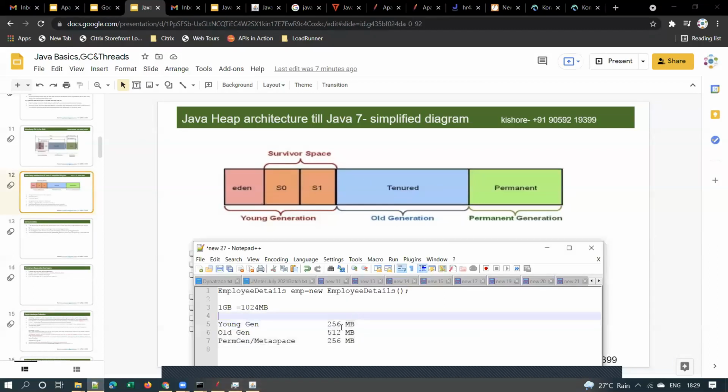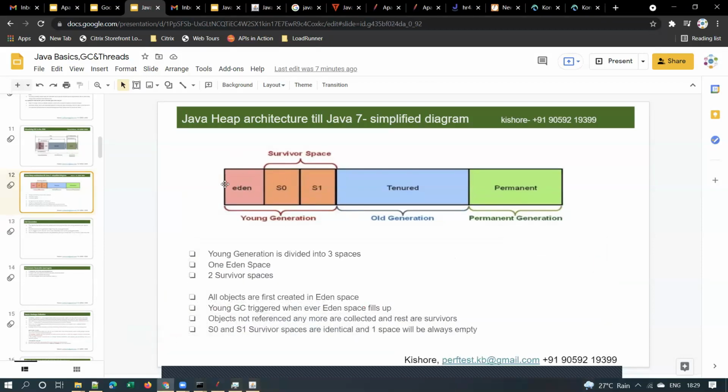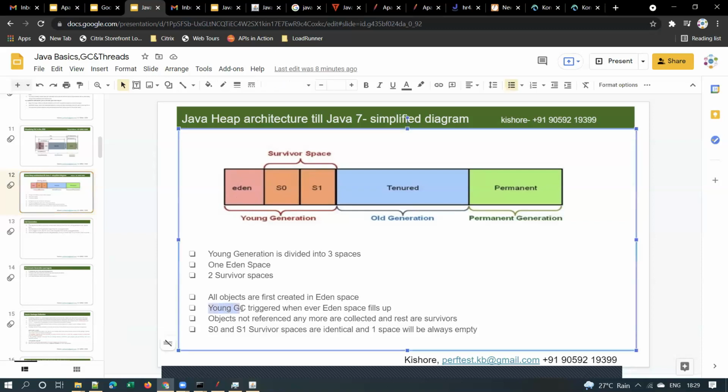Is it clear, guys? Once this young generation is full, we have Eden space and survivor space in the young generation. As objects are getting created, as more and more users are using the Java application, at some point this Eden space fills up, and then something called NGC will be triggered. It is called NGC because it is the garbage collection happening in the young generation space.